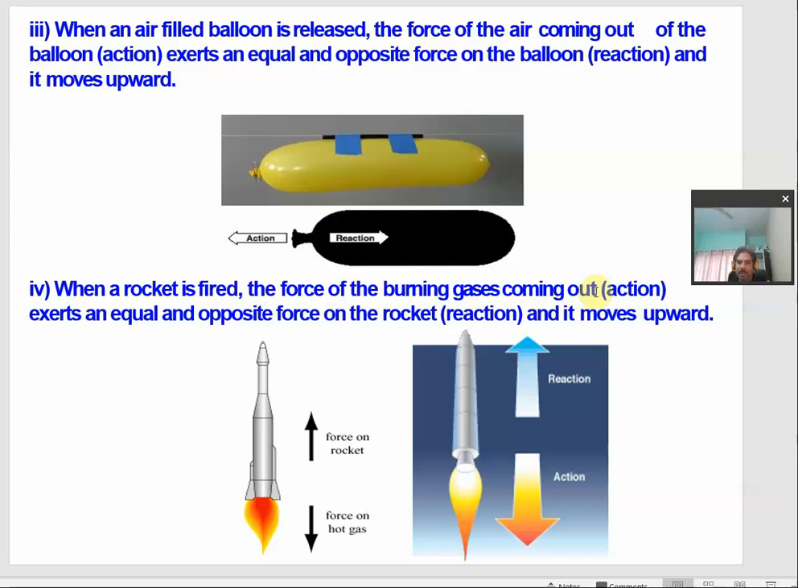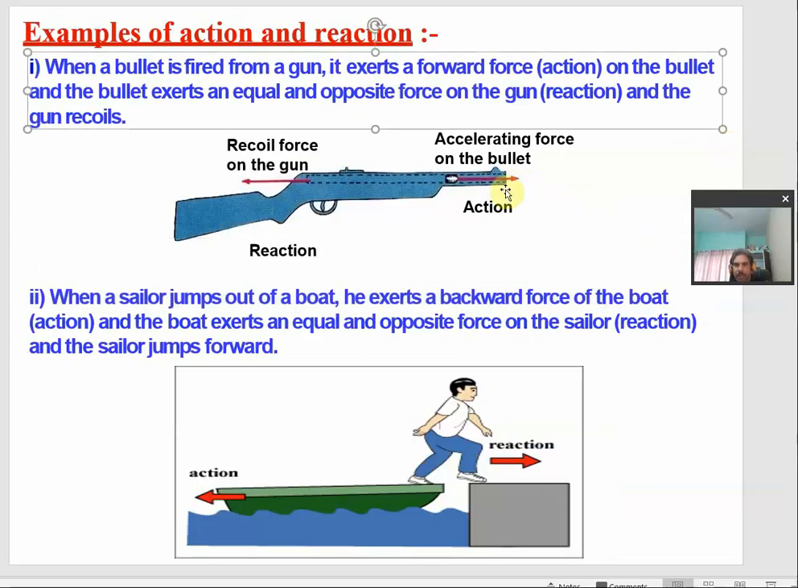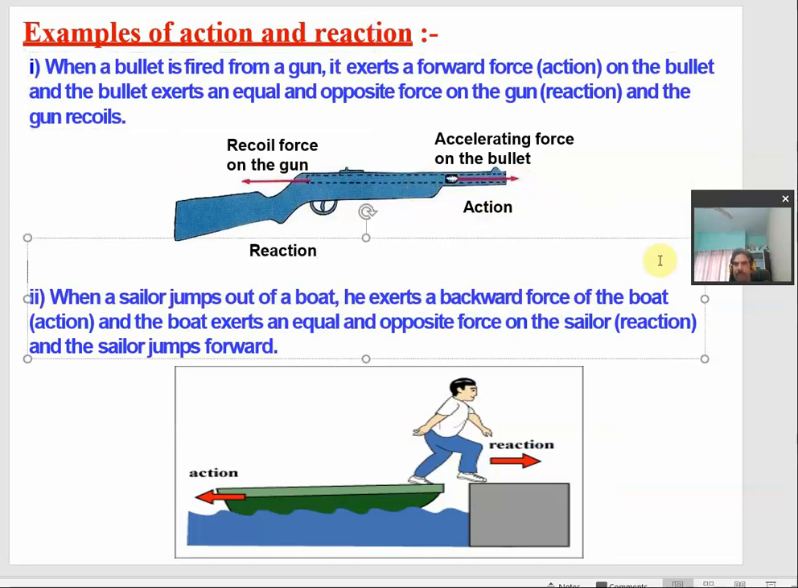For example, for the bullet fired from a gun, before firing, the total momentum of the gun and the bullet, the two things involved here, is 0. After firing, the momentum will again be 0, meaning it is the same before and after firing. Similarly, the total momentum before the person jumps off the boat will be the same as the momentum when the person jumps onto the surface.